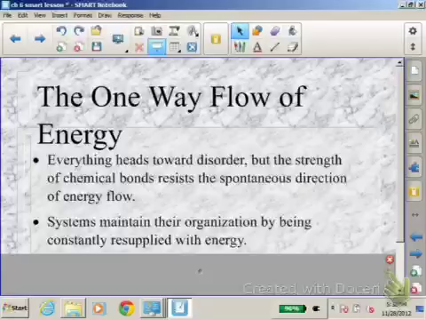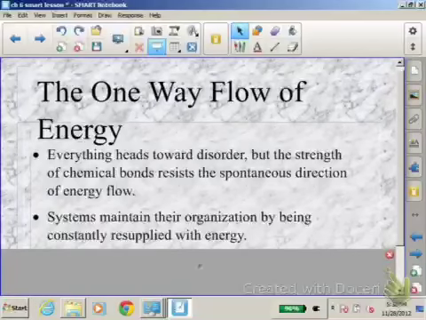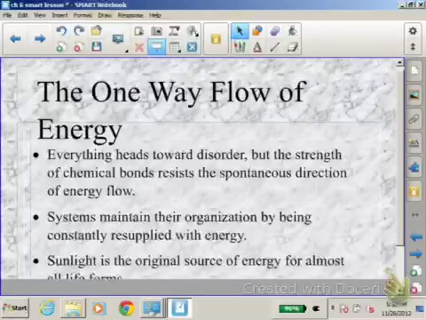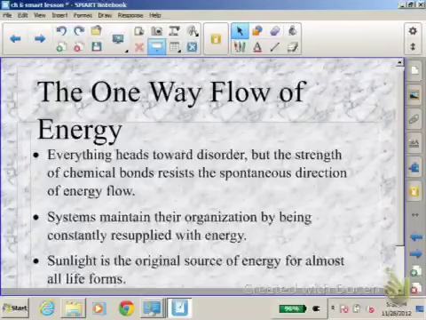Okay, and then it talks about here, what is the original source of almost all energy? It's the sun. And if you remember from Biology 1, we talked a little bit about how there were a few autotrophs or producers that still made their own energy, but they use chemicals like sulfur instead of the sun. And remember that was called chemosynthesis, and those are things like archaebacteria and things that live in extreme environments. Okay, so that gets us through number 9.